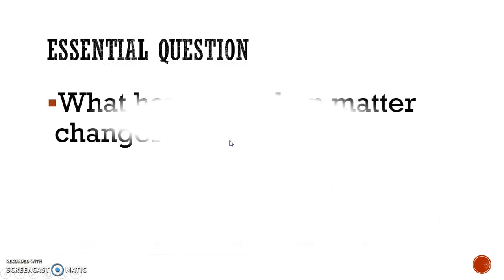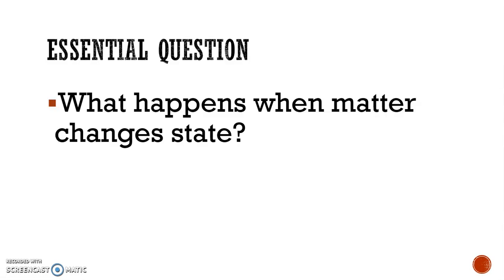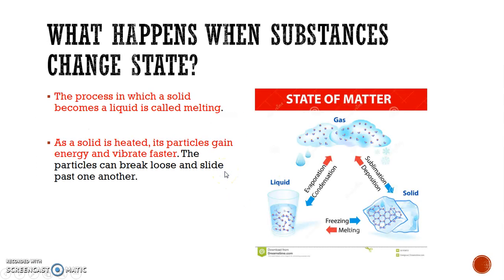So our essential question, which goes at the top: what happens when matter changes state? That's what we're looking at now. So at the very top, we're going to talk about what happens when substances change state, and the process by which a solid becomes a liquid we call melting. And I have a nice little chart here, so when we go from a solid to a liquid, it's melting. As the solid is heated up, the particles are going to gain energy and vibrate faster, just like the kinetic theory of matter. And as they go faster, they'll start to break loose and slide past one another.